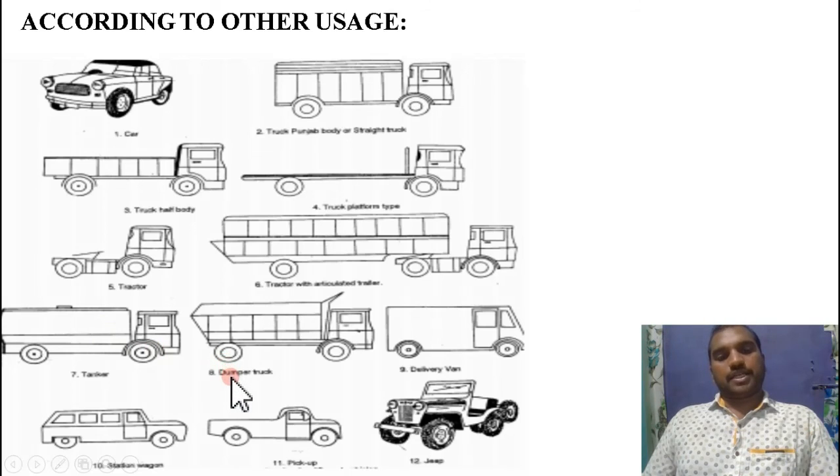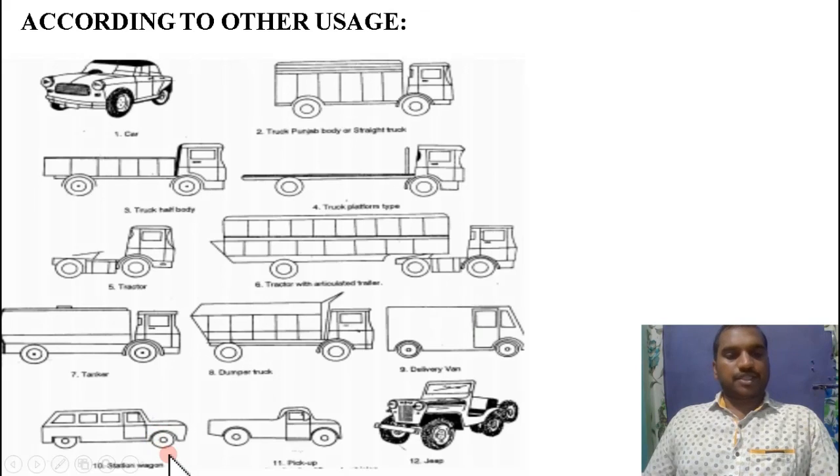So coming to the next one, it is the tipper truck, right? So which carries the load. Coming to the next one is the delivery van. Half of the engine is located inside the driver's cabin and remaining half is outside, right? So more space is available compared to conventional type, hence luggage will be carried.